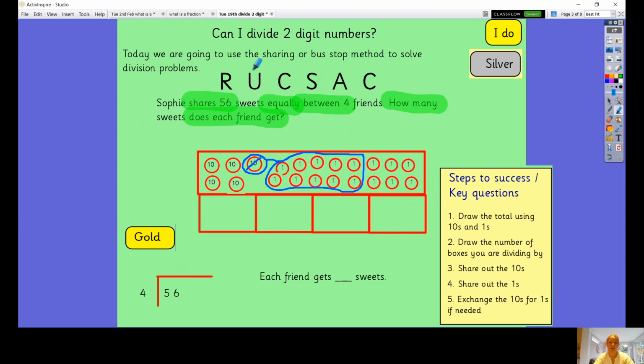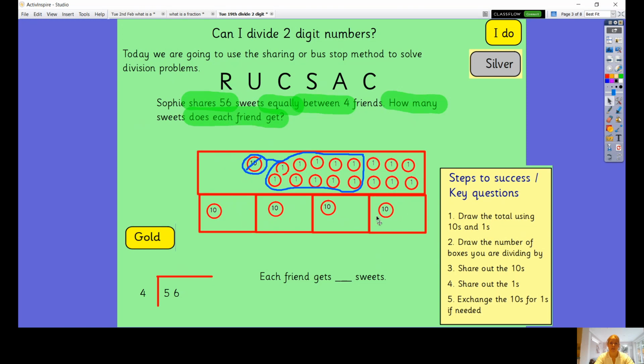So there's quite a lot of that which is quite important. I've done the reading, I've done the underlining and understanding. I'm understanding that I'm sharing these 56 sweets out equally between 4 friends. And part of understanding could also be drawing the bar model, couldn't it? So I could draw a bar to represent my 56 sweets and my 4 sections because I'm sharing out between 4. Okay, then the next part is calculation, which is the C, and I'm doing 56 divided by 4. My bar model has shown me that, hasn't it? So that's the calculation that I'm going to be doing, 56 divided by 4. And then I have to actually solve the problem, 56 divided by 4. So I'm going to do 56 divided by 4 now.